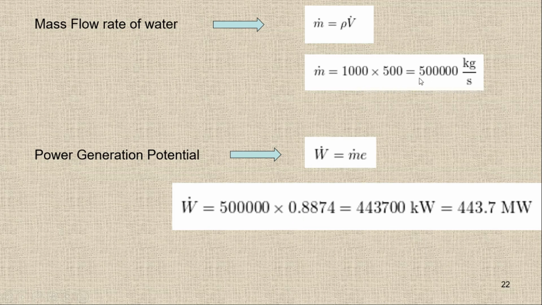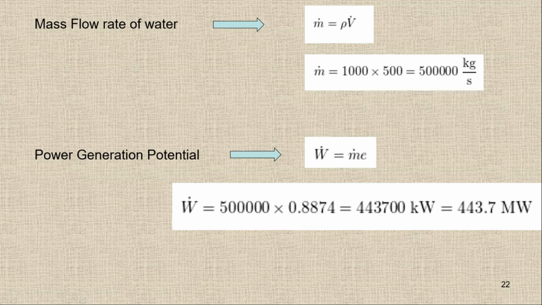You can see here this is mass flow rate and this is 0.887. This is divided by 1000 just to convert into kilo. So if you're using 887, then ultimately you will get a kilo here, or just divide by 1000 and then you can write the kilo. So this is only due to unit conversion. So mass flow rate times the energy and you will get the power potential.